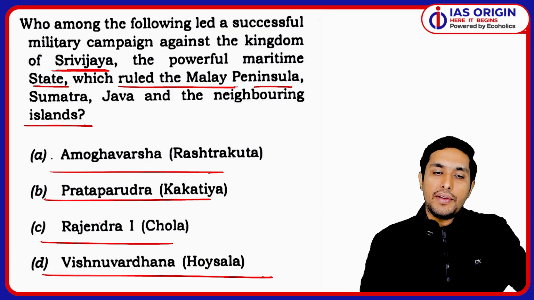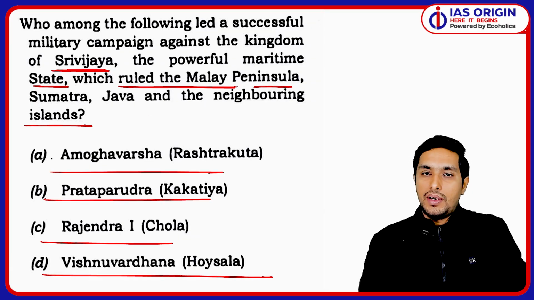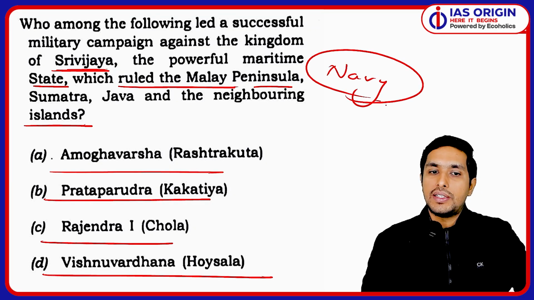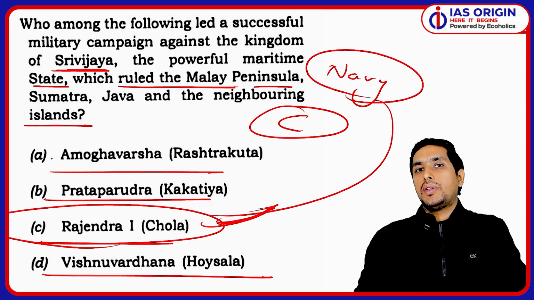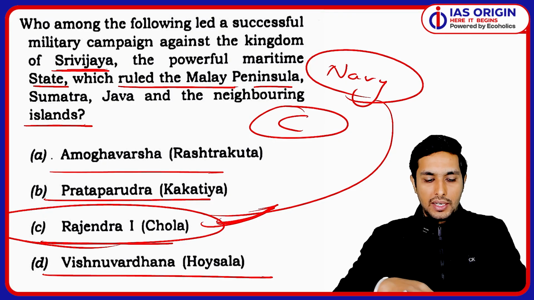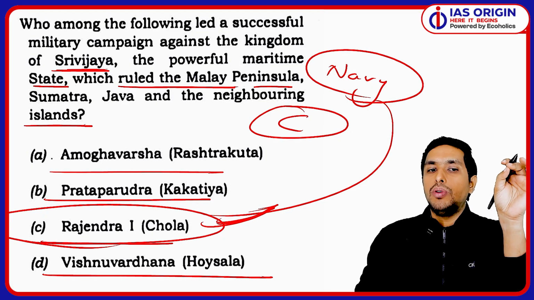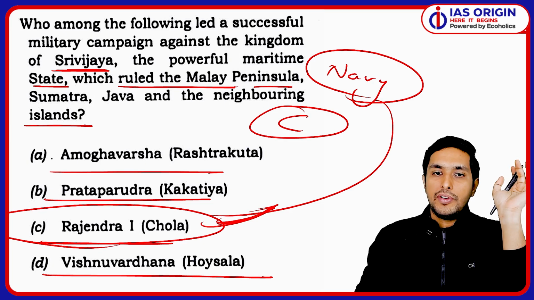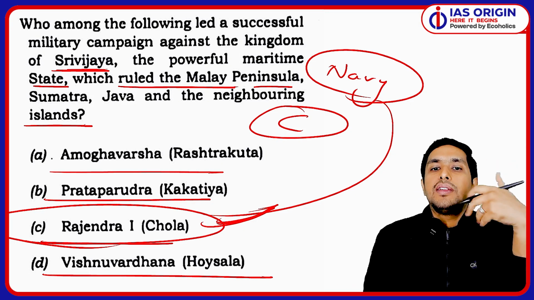Even if you know this one thing, that the Cholas had a very powerful navy, the navy of the Cholas was well known, especially when we talk about Rajendra Chola. So of course, Rajendra Chola is the right answer. So C is going to be the right answer. Even if you have thoroughly followed the NCERTs, then also you are in a position to answer this question. It's as simple as that. When we talk about Rajendra Chola, he was also called Rajendra the Great.